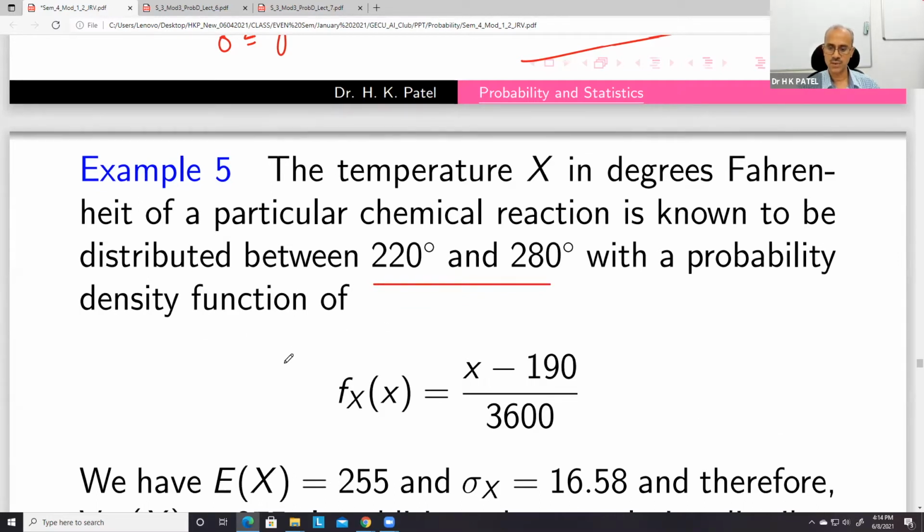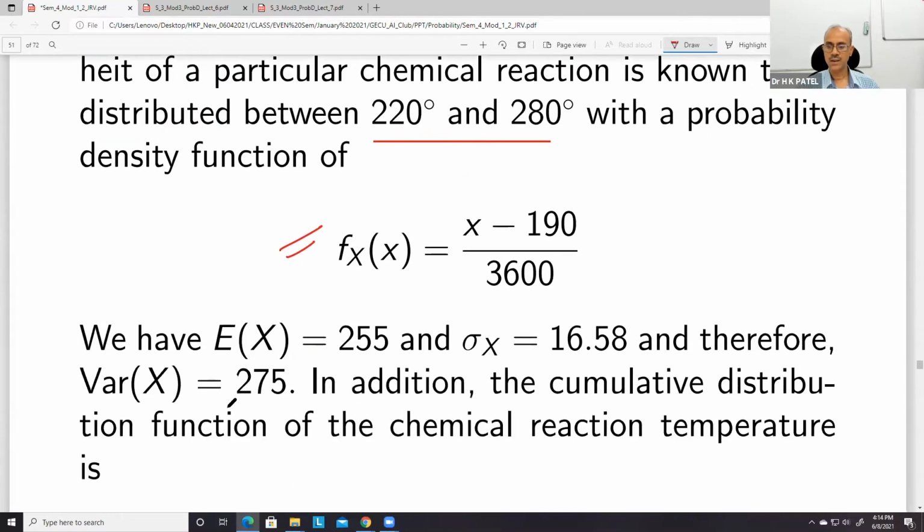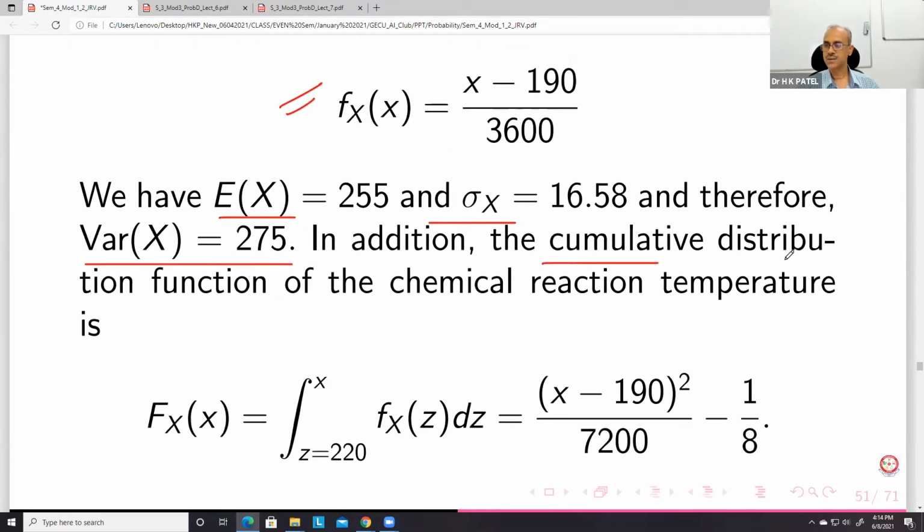So the PDF is given here, and therefore we can find E(X), sigma x, variance of x, and similarly the CDF F_X. So we can find the cumulative distribution function of random variable x.